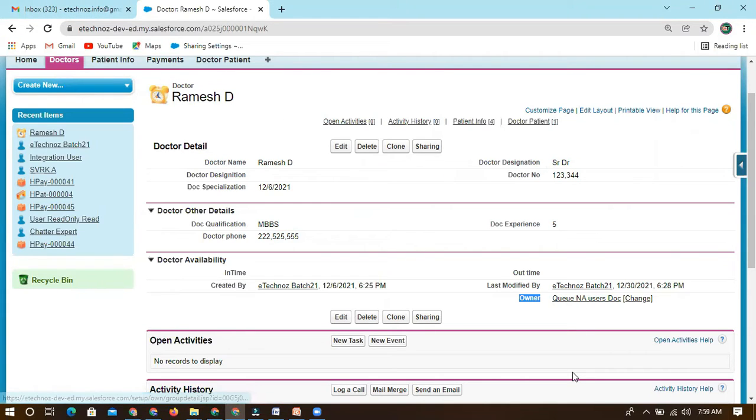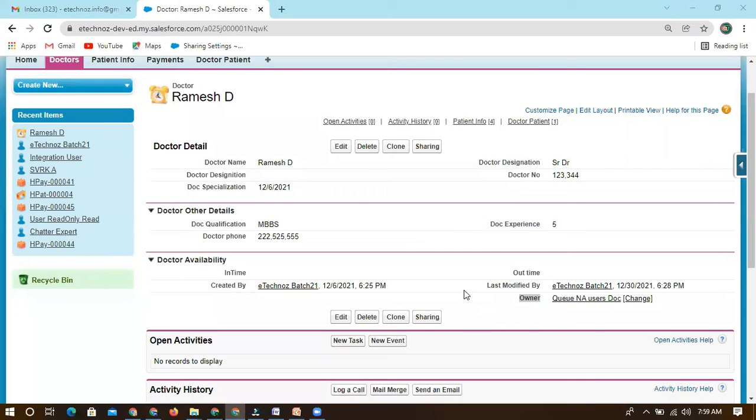Let me check that email. I haven't received any mail, might be because I'm not a member of this queue. Anyway, I'm the owner, since I created this, and I can see it. But the owner can be single or multiple. If I want to set multiple owners on a record based on some criteria, we can create a queue and assign that queue as the owner.